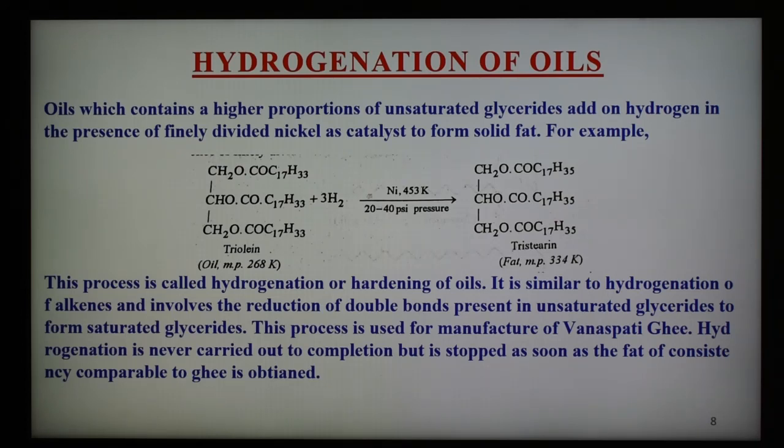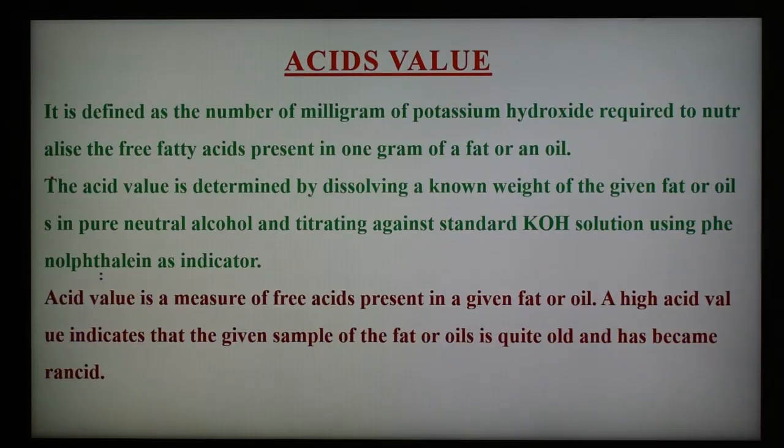After this, now we are going to see the important part, that is called analysis of fats and oil. Fats and oils are extensively used in a number of industries. It is essential to check the quality of a given fat or oil. This involves the determination of physical constants such as melting point, specific gravity, refractive index, and chemical constants such as acid value, iodine value, saponification value, etc.